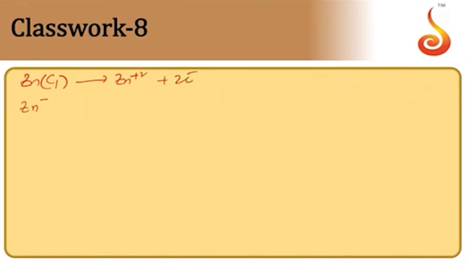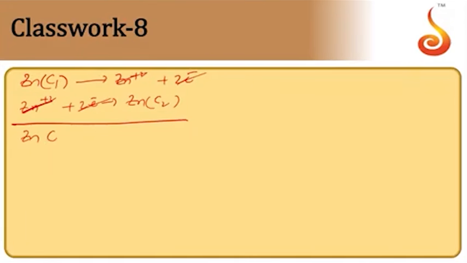Coming towards the cathode, Zn2+ plus 2 electrons give rise to zinc, here of concentration C2. In the overall cell reaction, Zn2+ and the electrons can be cancelled. This will be zinc of C1 concentration giving zinc of C2 concentration.